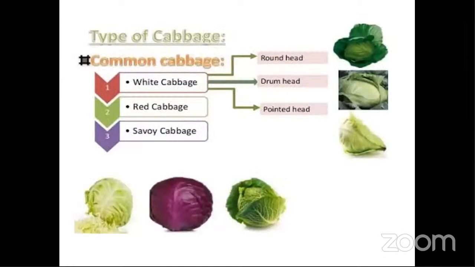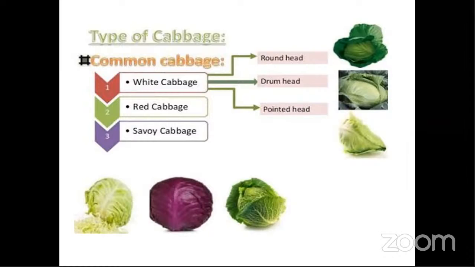Next, types of cabbage. Based on the shape, we have round, drum, and pointed. Generally, the round head comes to maturity early compared to pointed and drum. Drums are generally last. The bigger the size, the longer the time it takes to develop. You can remember it like that.